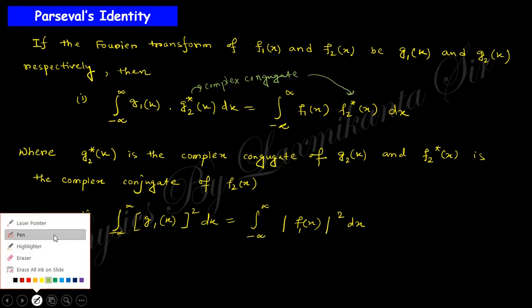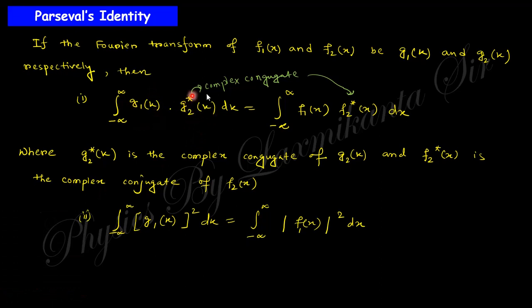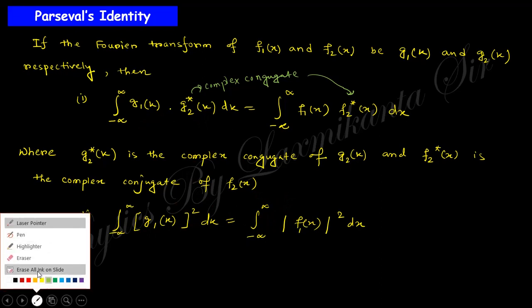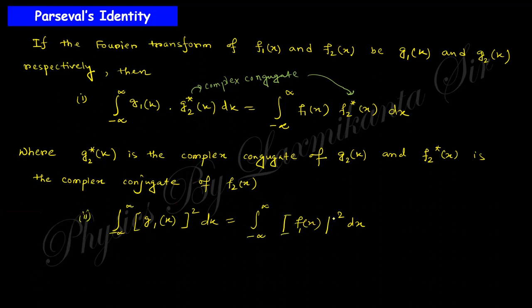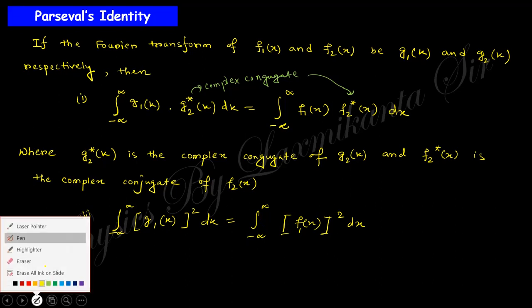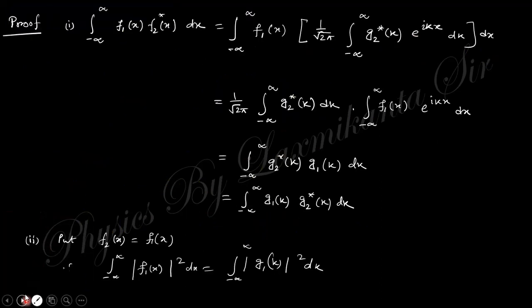Clear? So the first one and the complex conjugate of the second one will give the same total integration as the function and the complex conjugate of the second function. This is the Parseval theorem. And in the special case when these two are equal, this can be written like that. This is the Parseval theorem. You can prove this very easily.